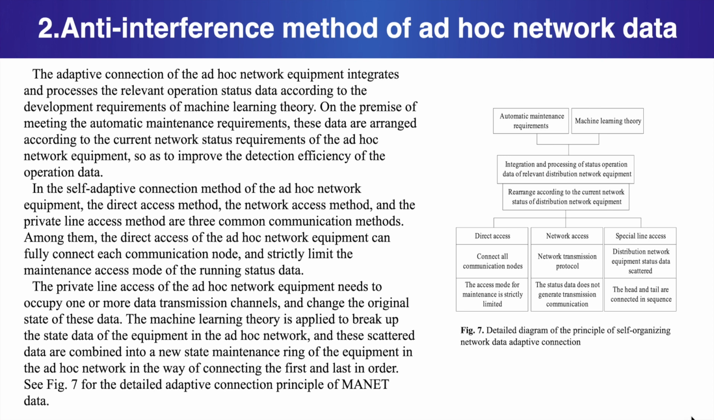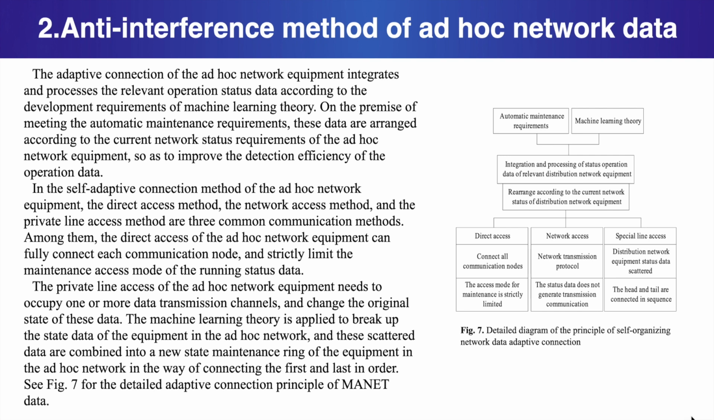In the self-adaptive connection method of the ad hoc network equipment, the direct access method, the network access method, and the private line access method are 3 common communication methods. Among them, the direct access of the ad hoc network equipment can fully connect each communication node and strictly limit the maintenance access mode of the running status data.